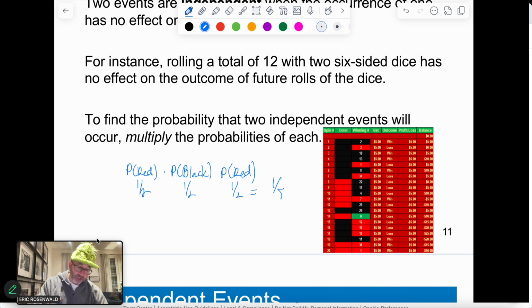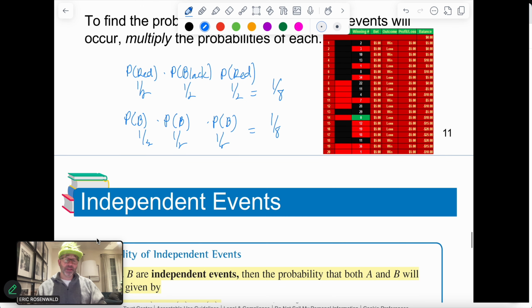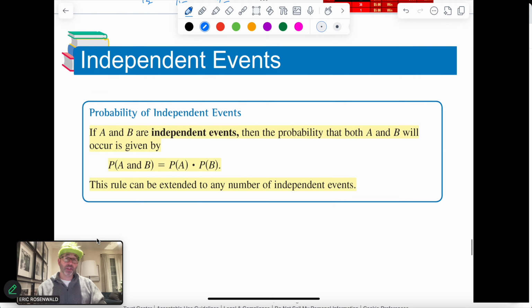You have a 1 out of 8 chance of actually having this exact scenario come up, right? Well, what's the probability of it coming up black, and then black, and then black? Guess what? You have a 1/2, 1/2, 1/2. You have a 1 out of 8 chance of it coming up that way too. So people don't know what they're doing. They just throw down money, and a lot of people lose money very quickly on roulette.